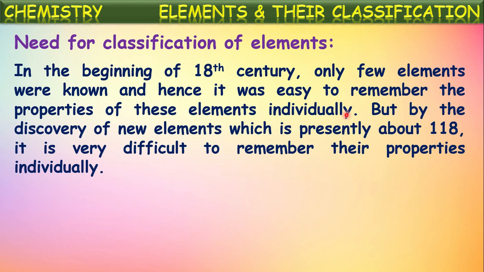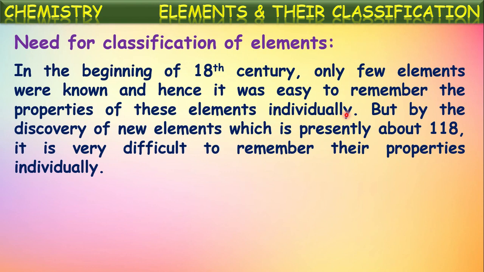If there are only a few elements, we can remember their properties, what kind of compounds they form, and how they behave in chemical reactions, very easily. If the number of elements is small, we can remember those properties individually.